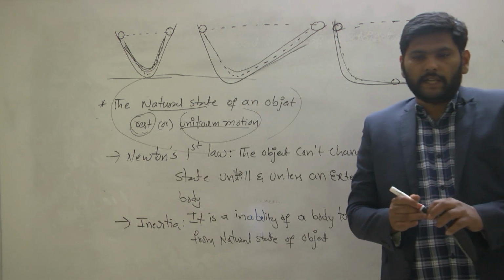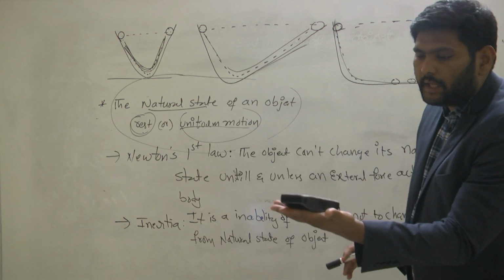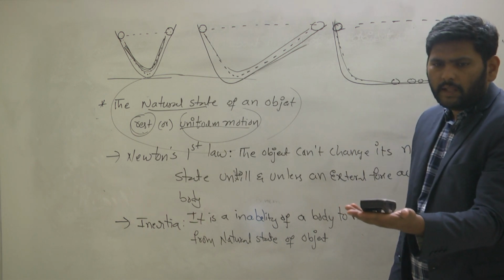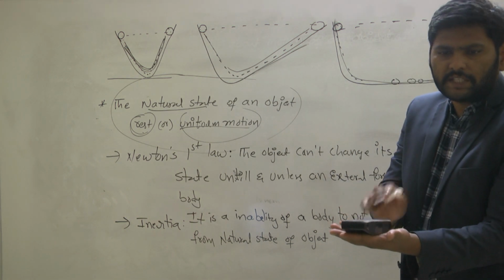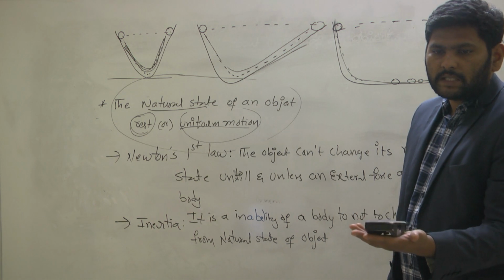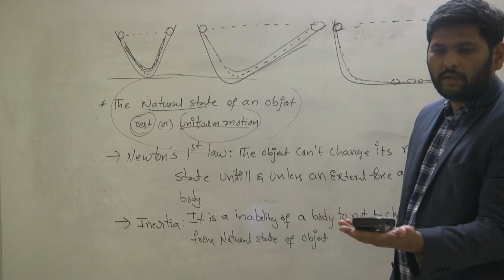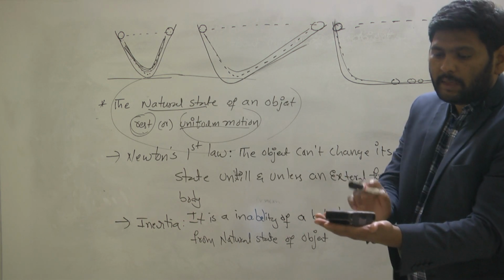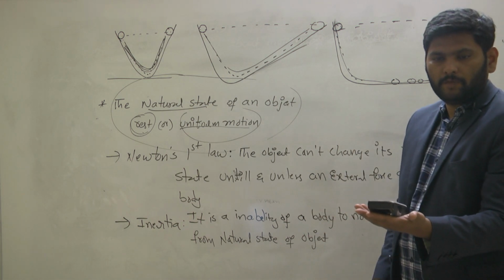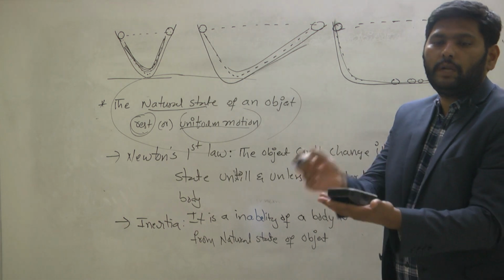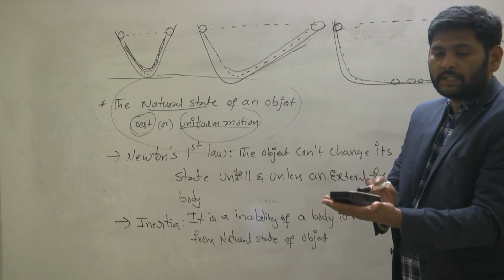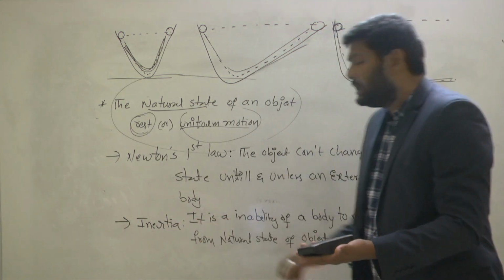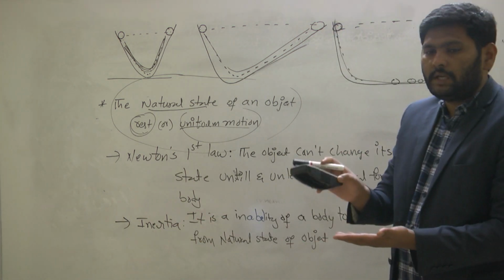means, for example, I am taking this duster as a mass. Will the mass change itself? Will the mass come into motion by itself? The mass cannot come into motion by itself, which means the body has an inability. The duster cannot come into motion, so the duster has inability. The inability is also called what? Inertia. Similarly, suppose the object is in motion.